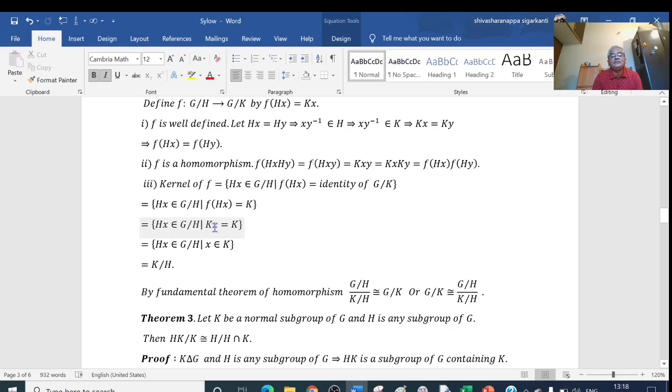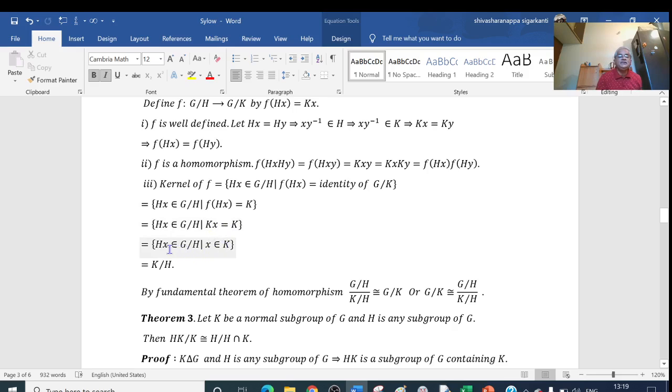It is nothing but Kx. Kx is equal to K. So this is equal to the set of Hx belonging to G/H such that Kx equal to K. We have Ha equal to H if and only if a belongs to H. So Kx equal to K if and only if x belongs to K.